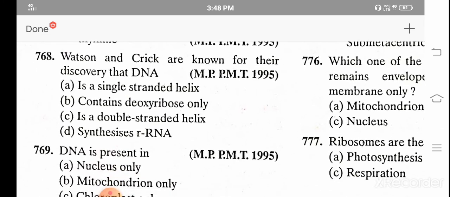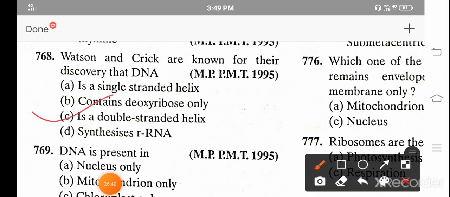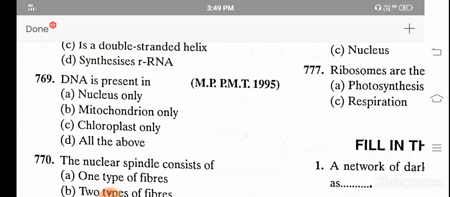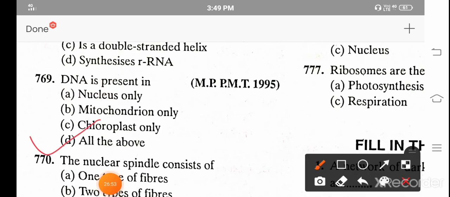Watson and Crick are known for their discovery that DNA A. is a single-stranded helix, B. contains deoxyribose only, C. is a double-stranded helix, and D. synthesizes RNA. And the correct answer is C. It's a double-stranded helix. DNA is present in nucleus only, mitochondria only, chloroplast only, all of the above. And the correct answer is all of the above.